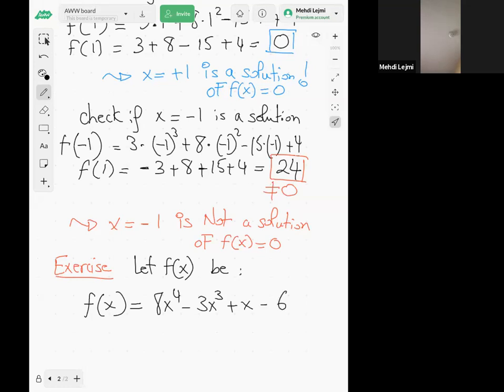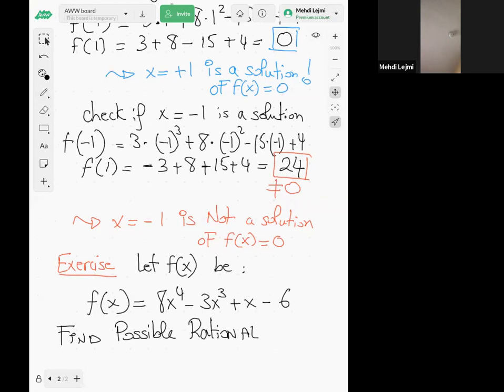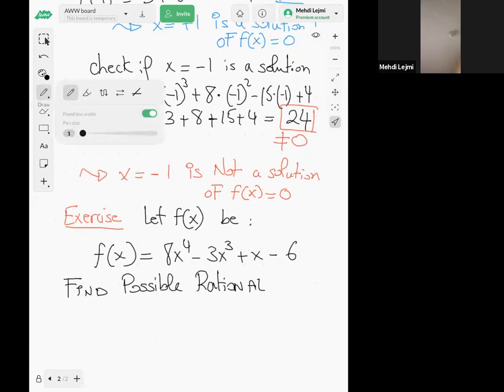Okay, that's my f of x. So please find all possible rational solutions or zeros, solutions of f of x equal to 0.